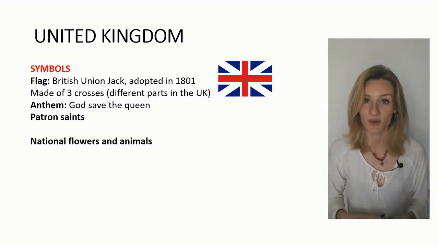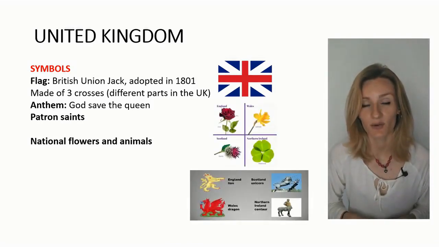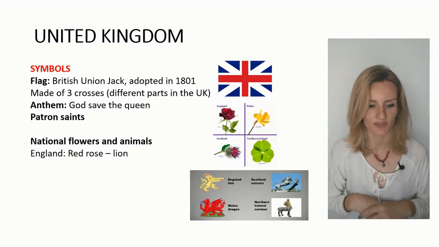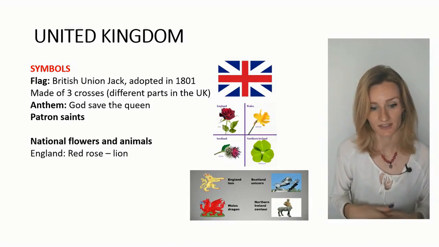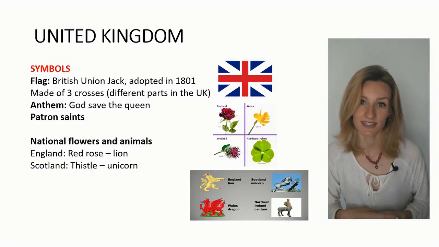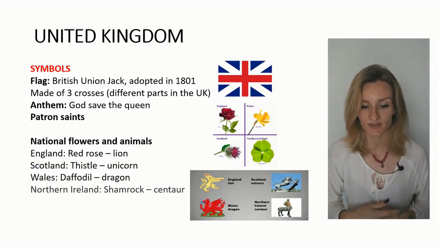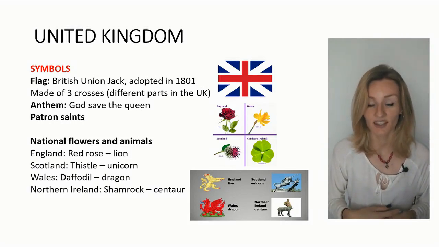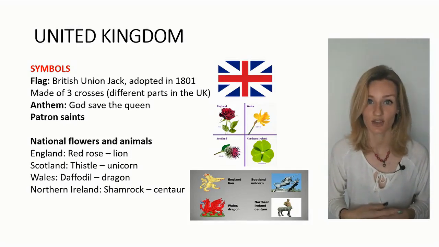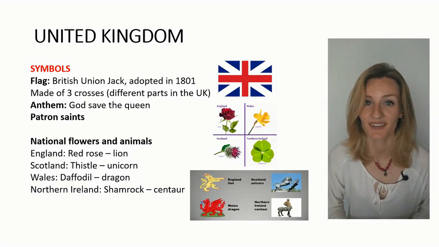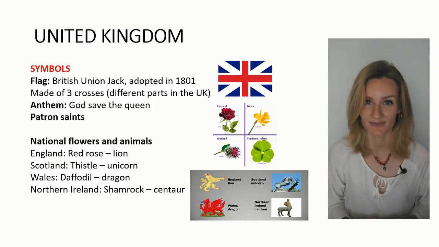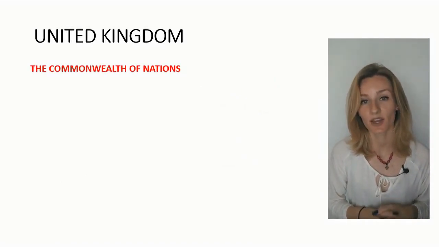But if you want to know them, the typical flower of England is the red rose, and the animal is the lion. Scotland has a thistle and the unicorn. And Wales has a daffodil and a dragon. And Northern Ireland has a shamrock as a typical symbol of this part. What does it mean, the Commonwealth of the UK? This is another part that we are going to talk about right now.